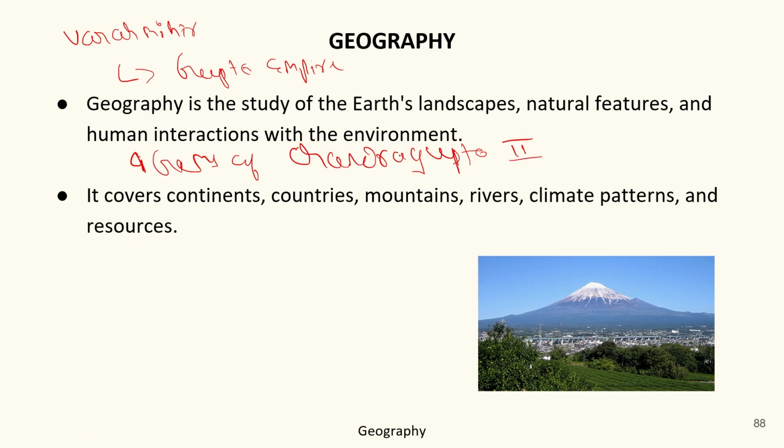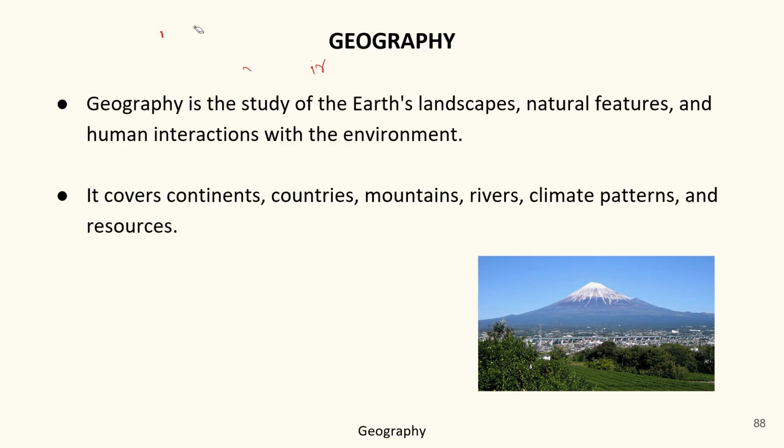I hope you are connecting these points. Okay, I had told you in the chapter. He was a renowned geographer and scholar. He wrote so many books. The famous one was Brihat Samhita, in which he mentioned lunar and solar eclipse.